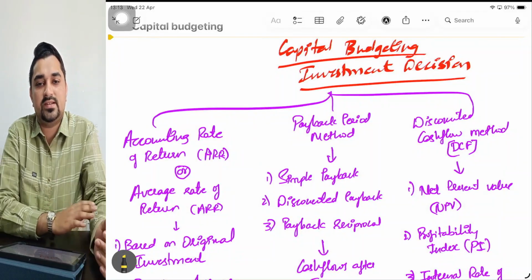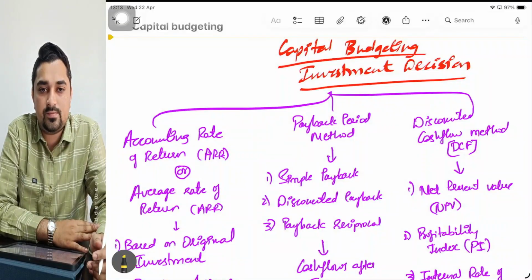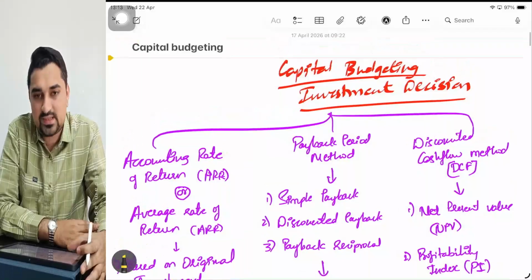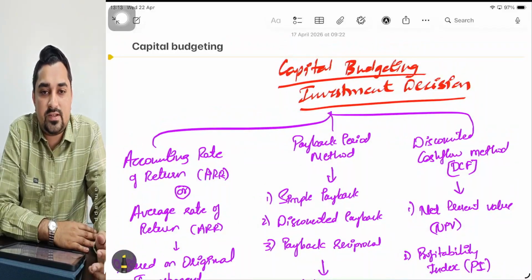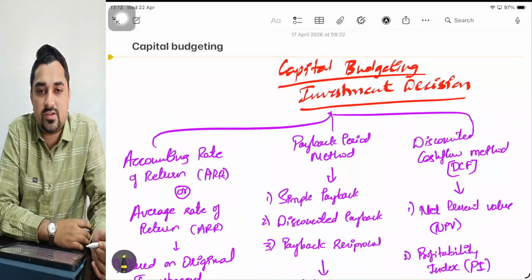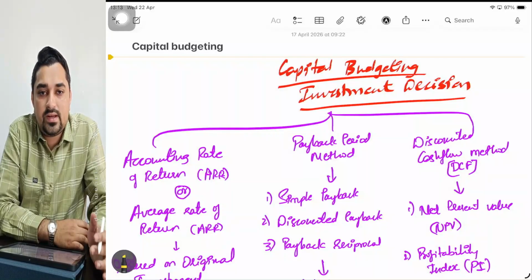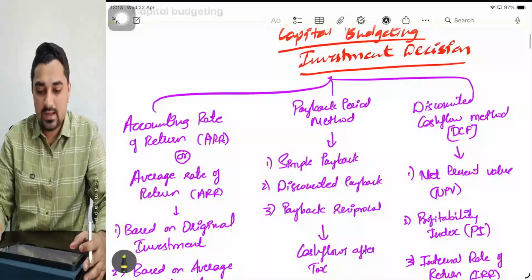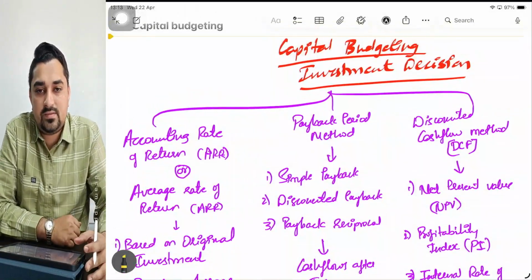And today we'll be discussing a very important topic from the exam point of view, from your CA Final point of view, and also from the practical reality of financial management, that is capital budgeting. FM is a function of three decisions: financing decision, investment decision, and dividend decision. Investment decision again has two chapters: capital budgeting and working capital management. Capital budgeting is very important from your exam point of view, your CA Final point of view, as well as your practical point of view. With this background, let us understand how this chapter is structured.